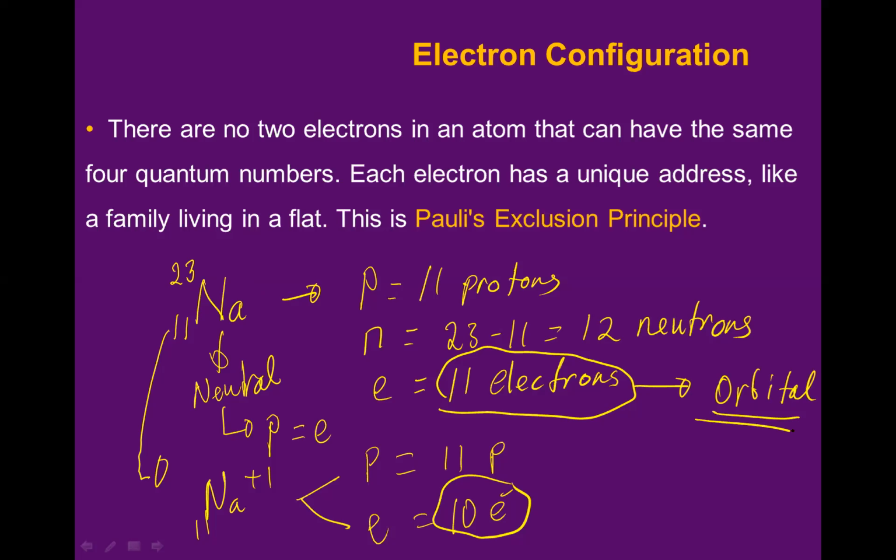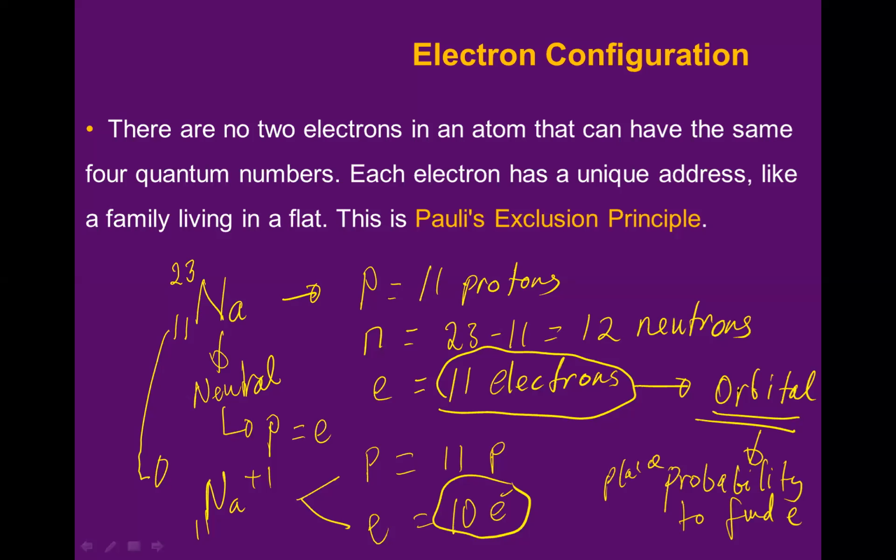What is an orbital? It is the place of probability to find the electron, right? So these 11 electrons will be in the orbital, isn't it?